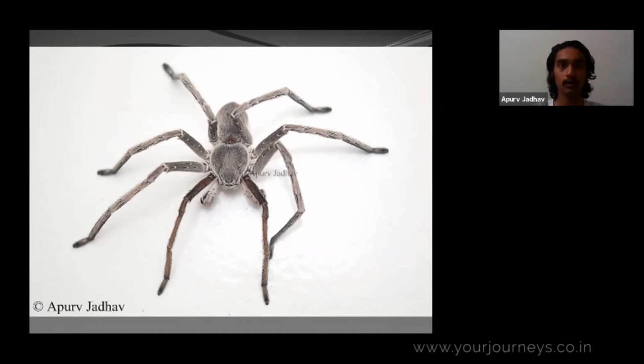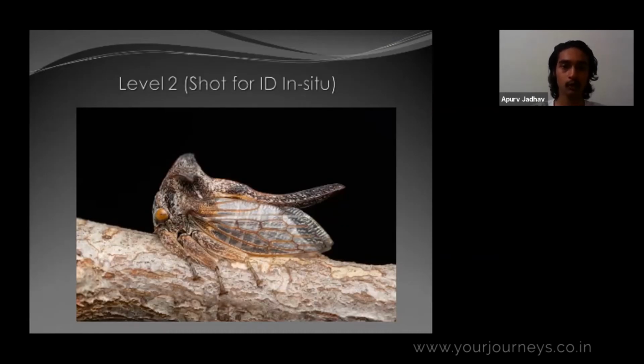So the second level is, firstly I started to shoot spiders and things by bringing them home or while they were at my home. But as I started to explore more, I realized that I have shot these spiders or things, but I don't know where they belong. If you see the spiders which I showed you, you don't know if this spider is found on a tree or on a web.